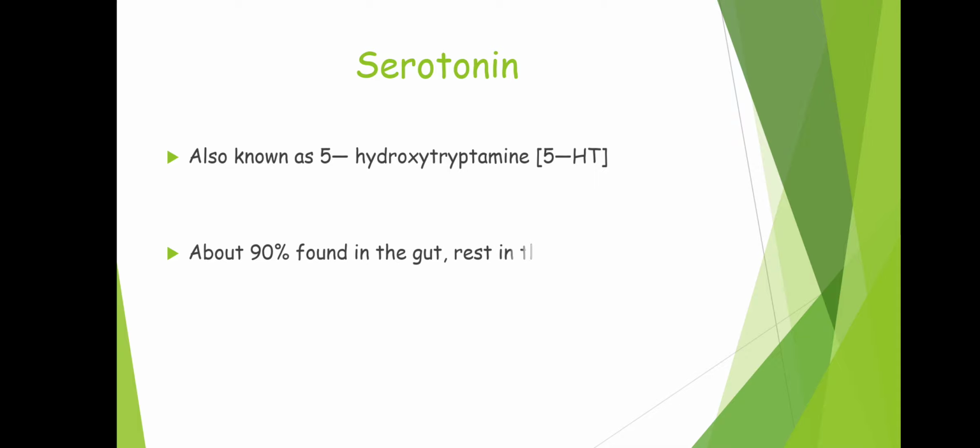In this video, we'll be discussing serotonin. Serotonin is also known as 5-hydroxytryptamine, abbreviated as 5-HT. About 90% of serotonin is found in the gut, and the rest, that is 10%, is found in platelets as well as in the brain.